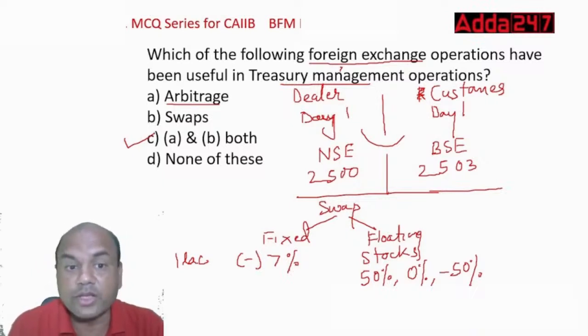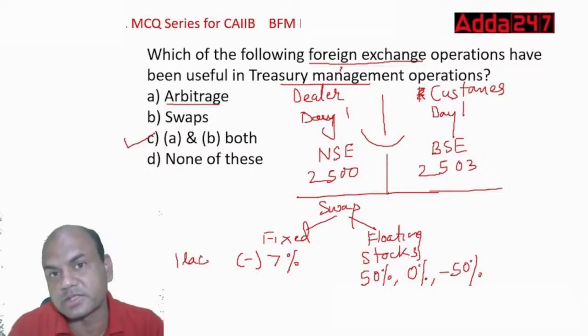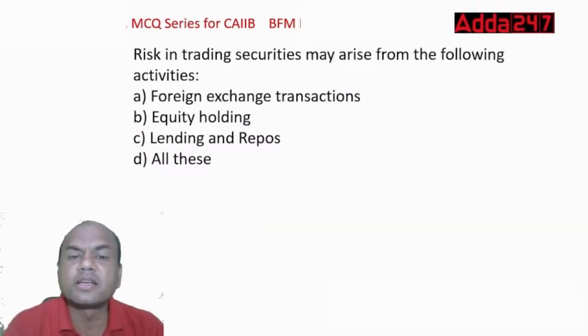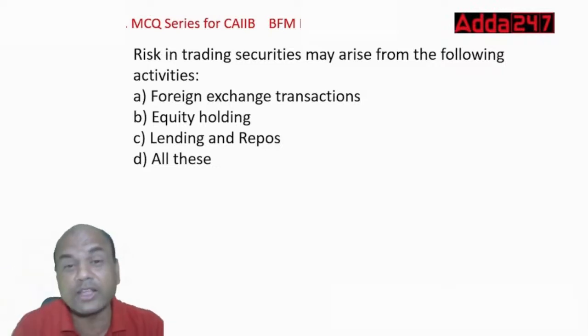So that's why the answer is both A and B, and both these operations are used in forex as well as in treasury operations. Next question: risk in trading securities may arise from the following. So trading in securities may arise from what?